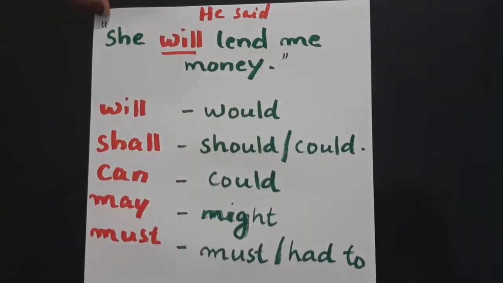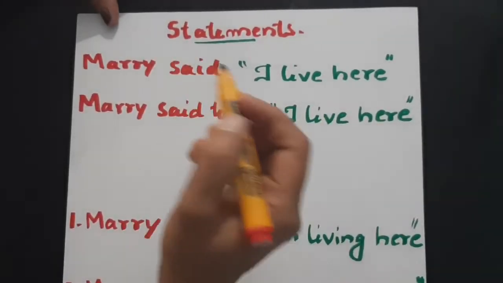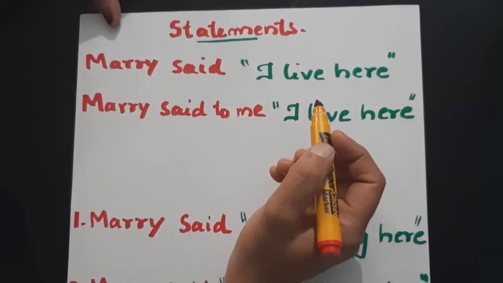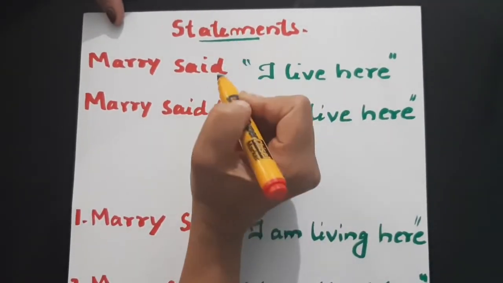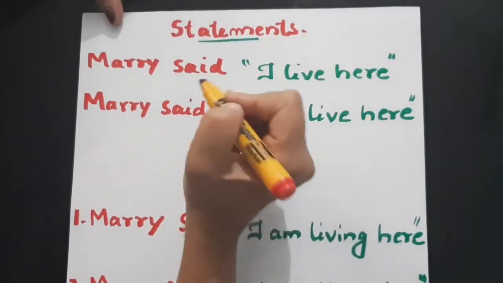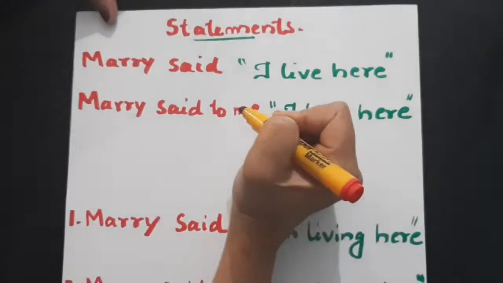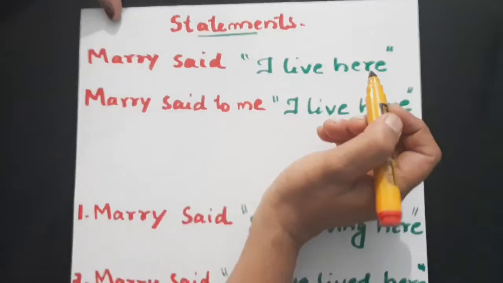Okay, that's the change. All of you know that there are 4 kinds of sentences: the statements, interrogative sentences, imperative sentences, and exclamatory sentences, isn't it? Yes.